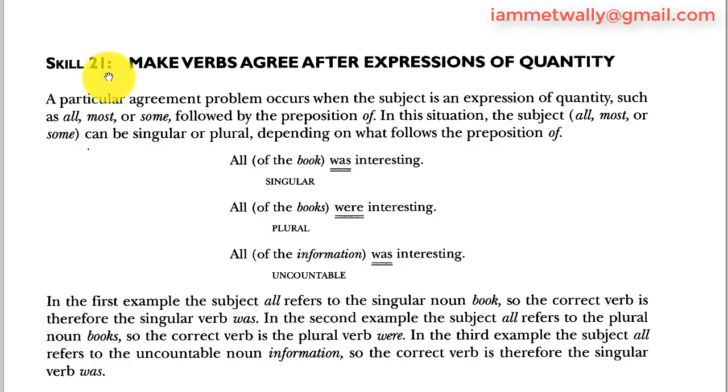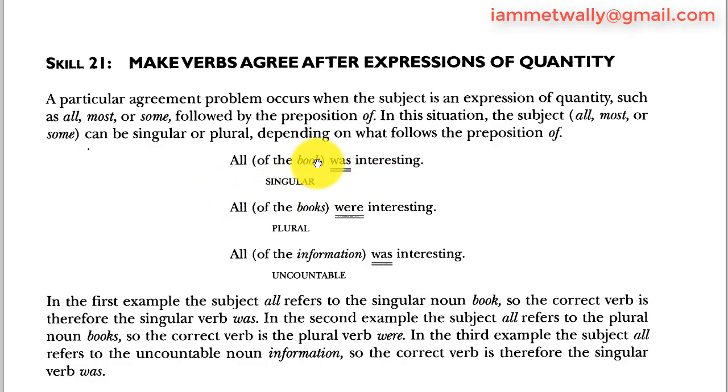Skill 21. Make verbs agree after expressions of quantity. A particular agreement problem occurs when the subject is an expression of quantity such as all, almost, some, followed by the preposition of. In this situation, the subject all, most, or some can be singular or plural depending on what follows the preposition of. For example, all of the book was interesting.